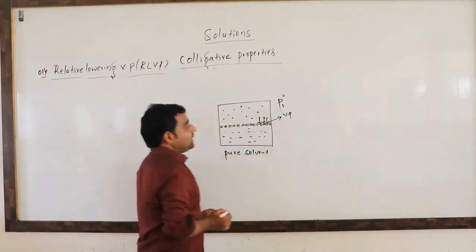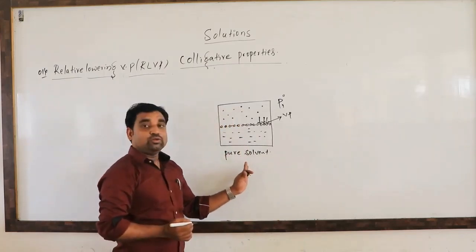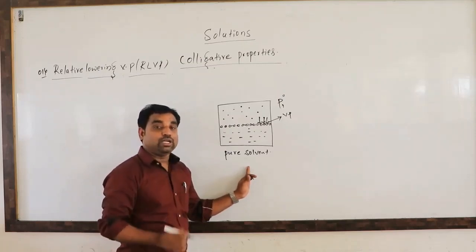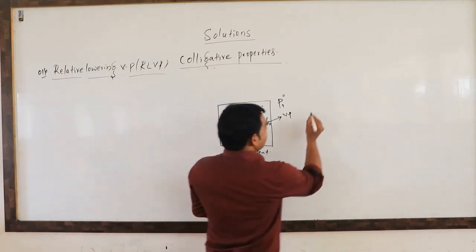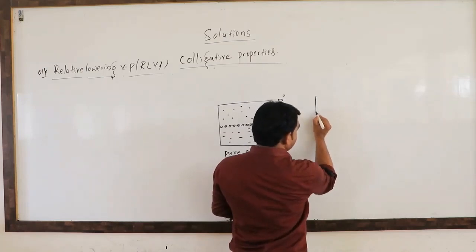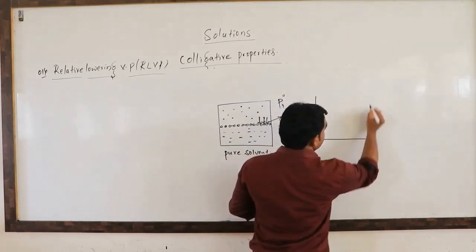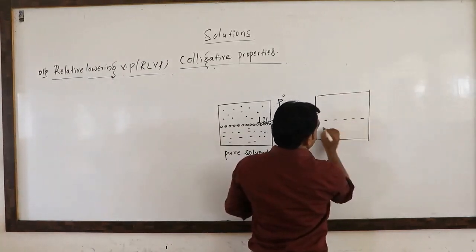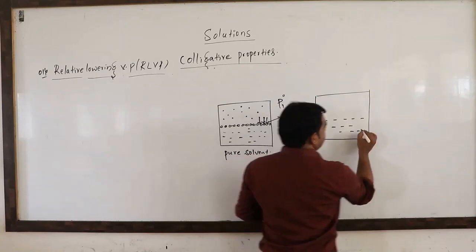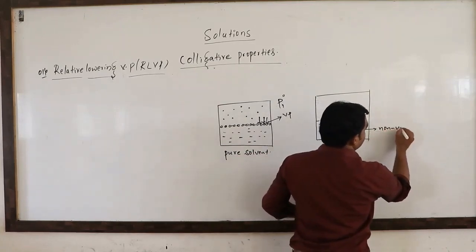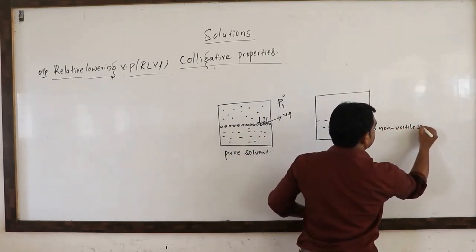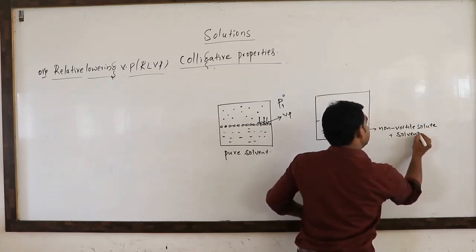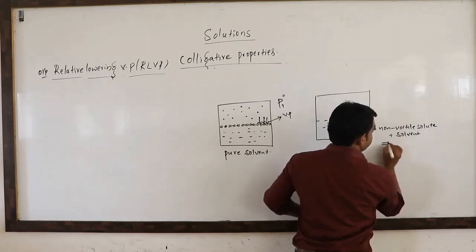So when we add a non-volatile solute to the pure solvent, the vapor pressure decreases because of the non-volatile solute. How? Now we will discuss that. When we add the non-volatile solute to the solvent, it contains non-volatile solute plus solvent, which is known as a solution.